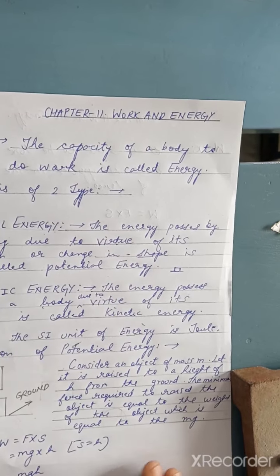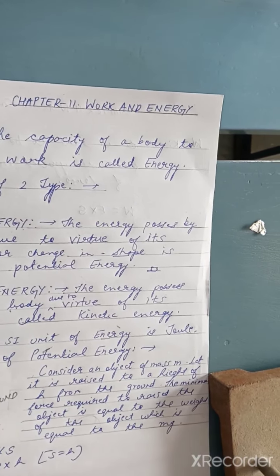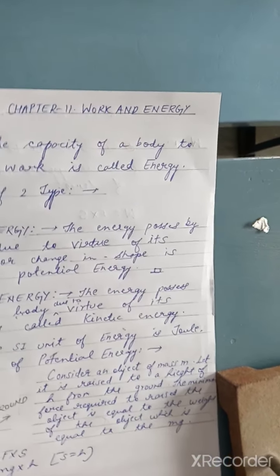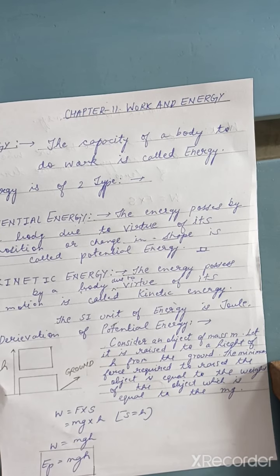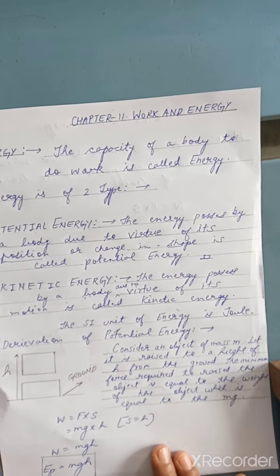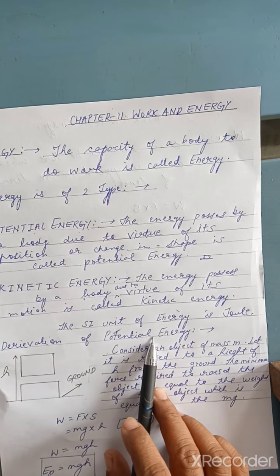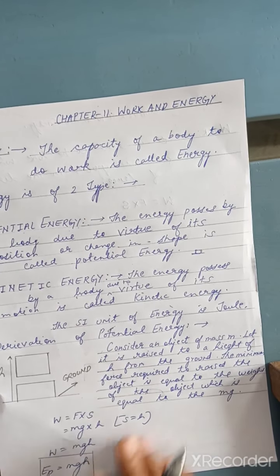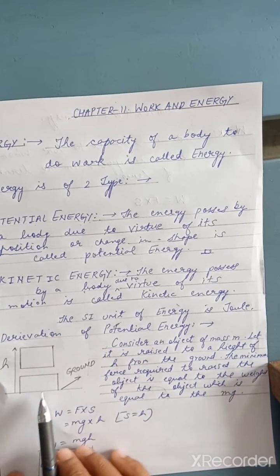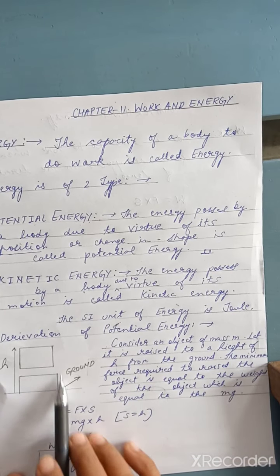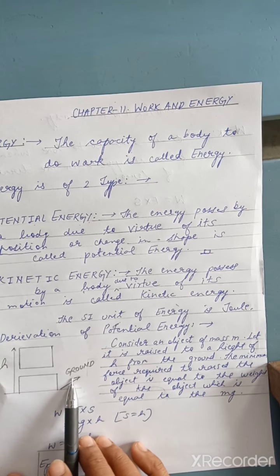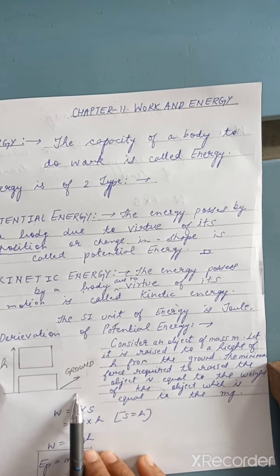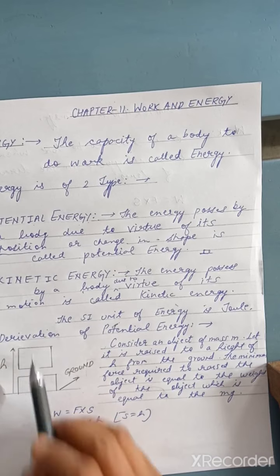Okay, now next we are considering the derivation of potential energy. Now suppose an object is there. What we are doing, we are taking this object to a height h above the ground. This is the ground level, and from the ground we are bringing the object just to this point.